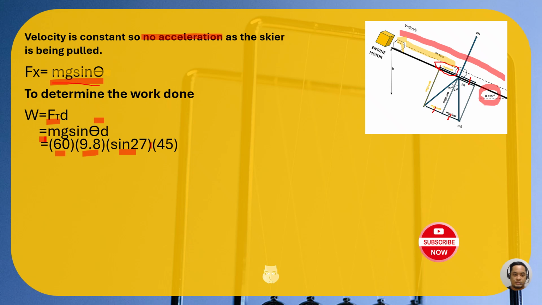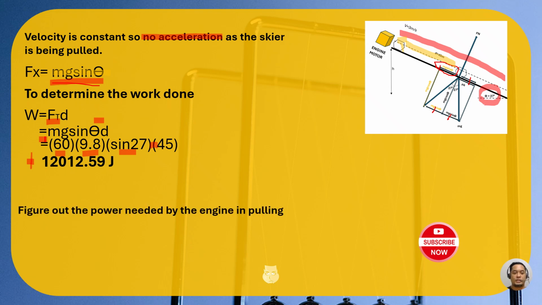Again, it must be negative, and negative multiplied by negative, you will have a positive work because the vectors of the force and displacement are the same in terms of direction. So we will have a positive work here. It makes sense. So 12,012.59 joules, that's the work done.